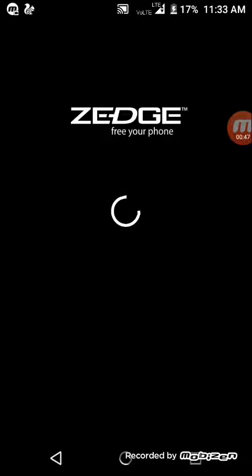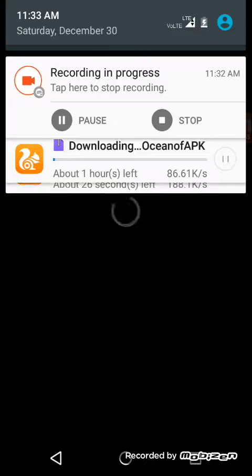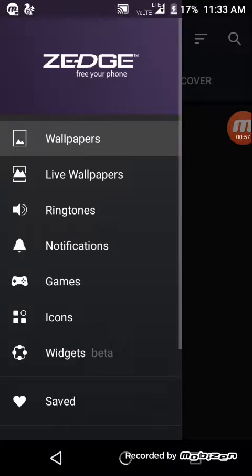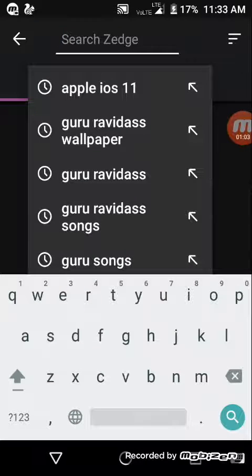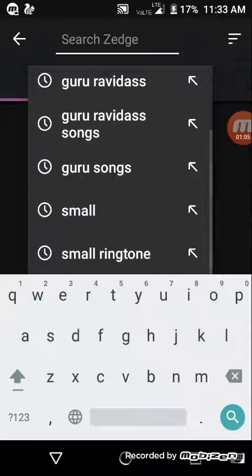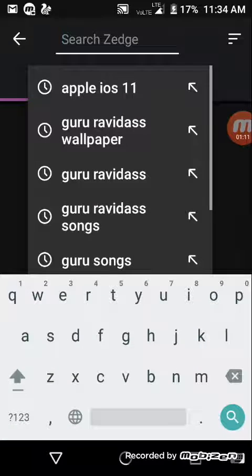It will open this way. It is opening, please wait. It has opened. If you want HD wallpapers, or Apple iPhone X wallpapers included, you can search here.